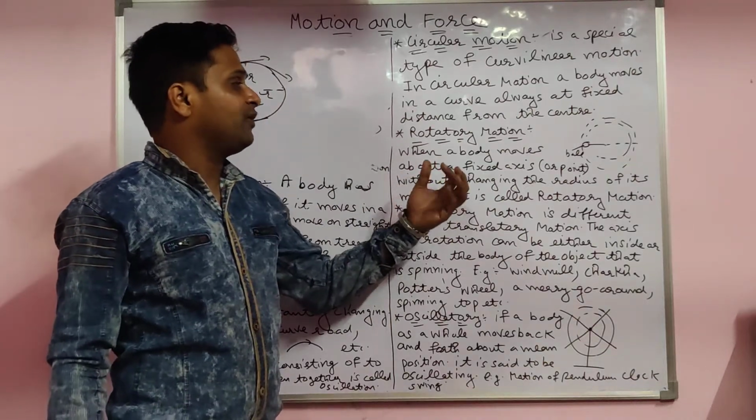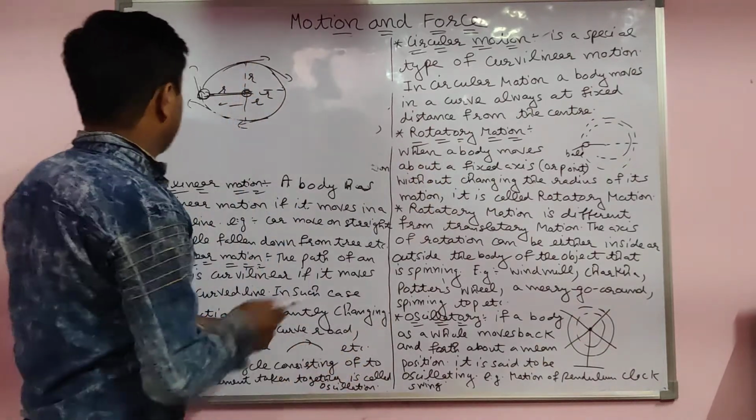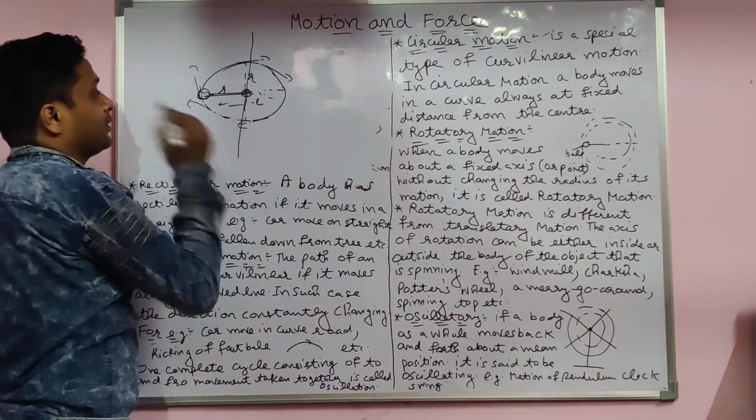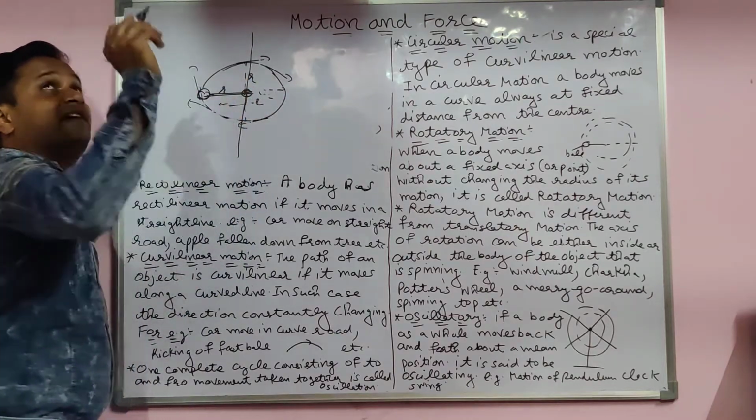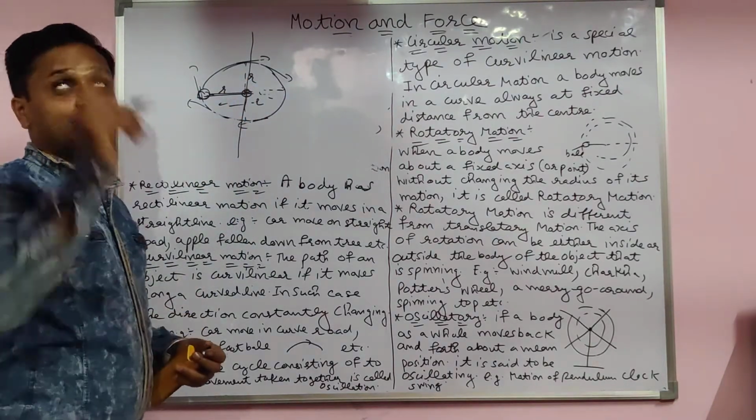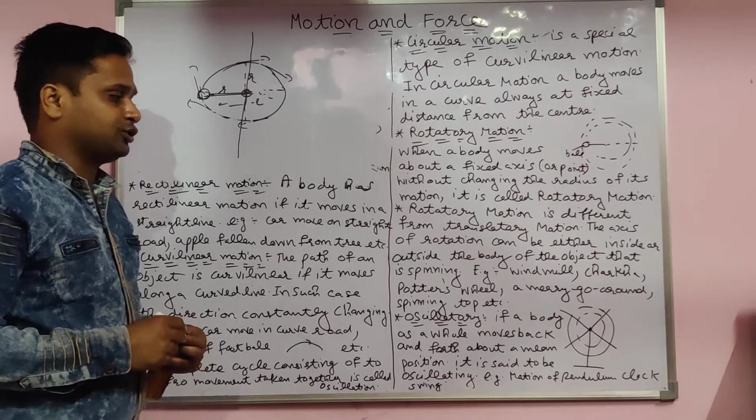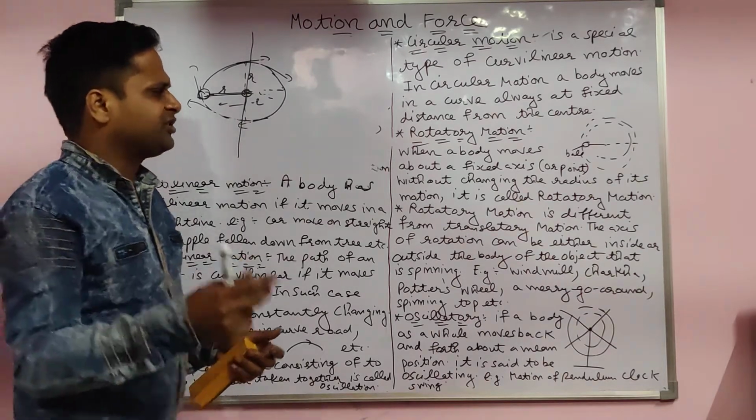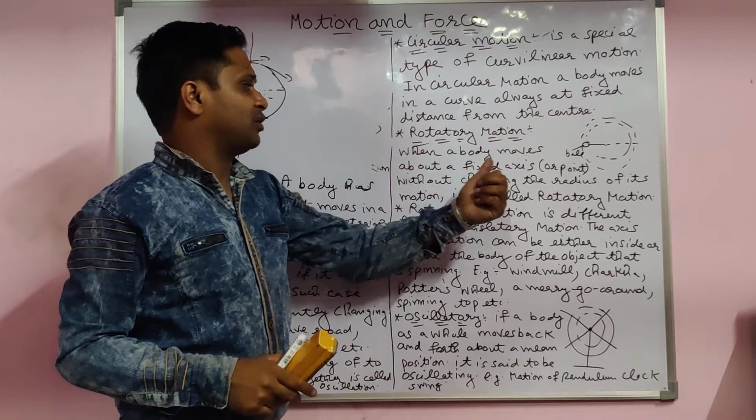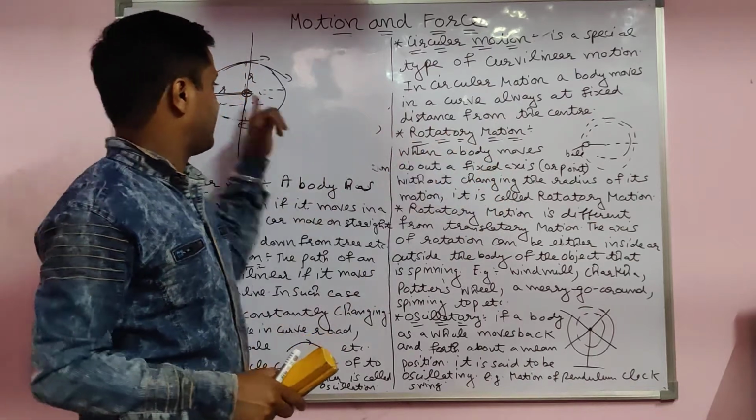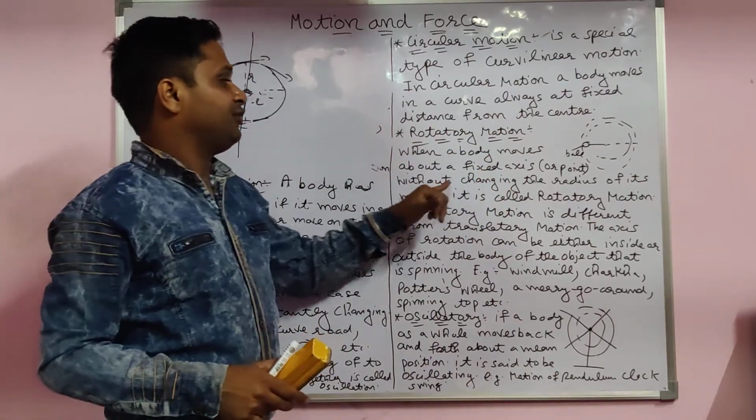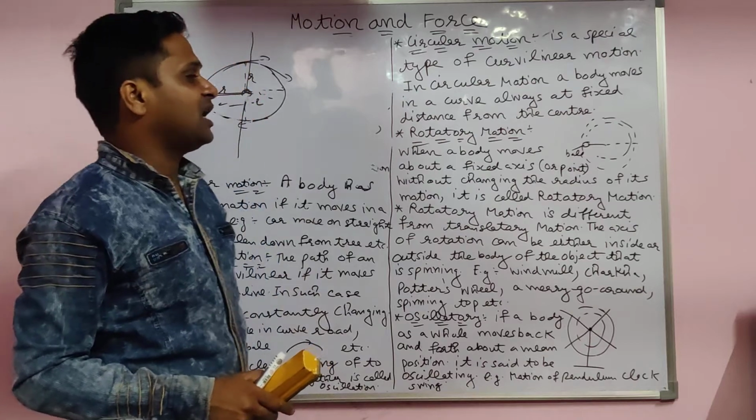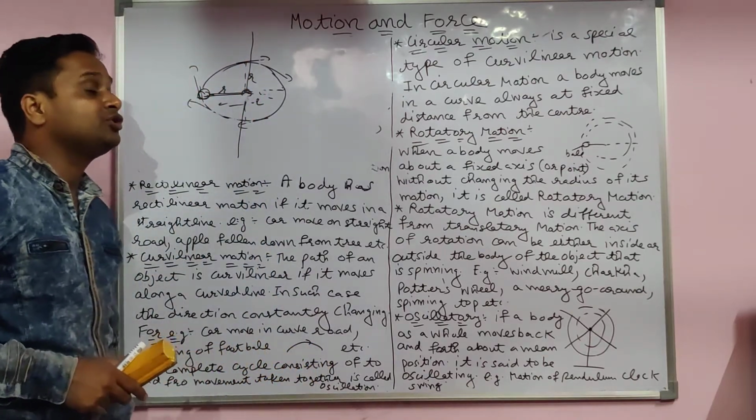Next one: when the body moves about a fixed axis. Here also there is a fixed axis, around which, like a ceiling fan, it rotates. Actually, the fan is a rotatory motion. So now we see, when the body moves about a fixed axis or a point, without changing the radius of its motion.